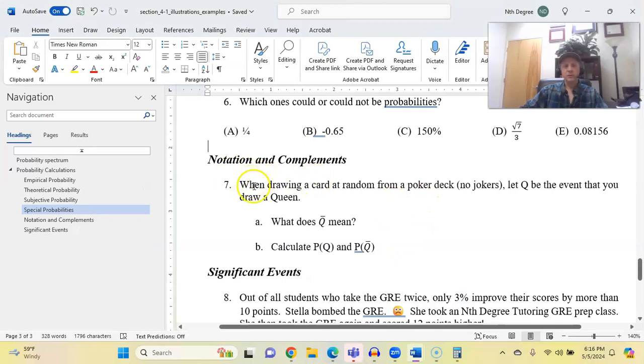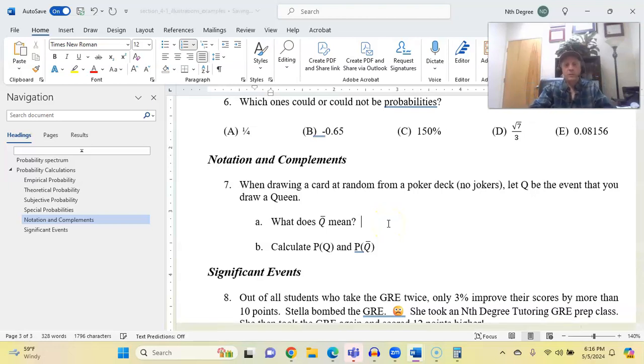Number 7, when drawing a card at random from a poker deck with no jokers in it, let Q be the event that you draw a queen. Question A, what does Q bar mean? How would you say that in plain English? Okay, based on what we just saw, the bar over the top means not. So event Q bar would mean the card is not a queen.